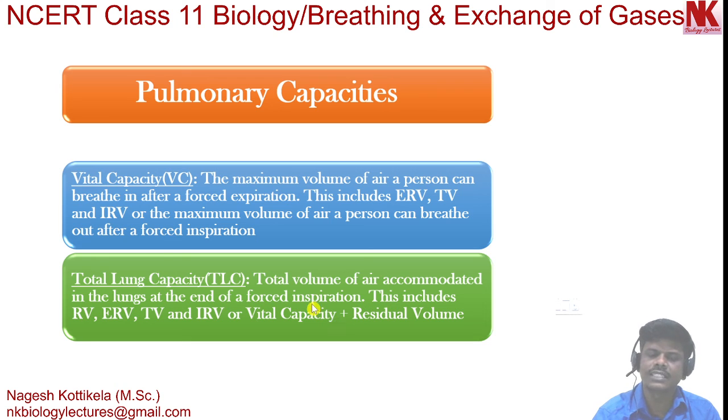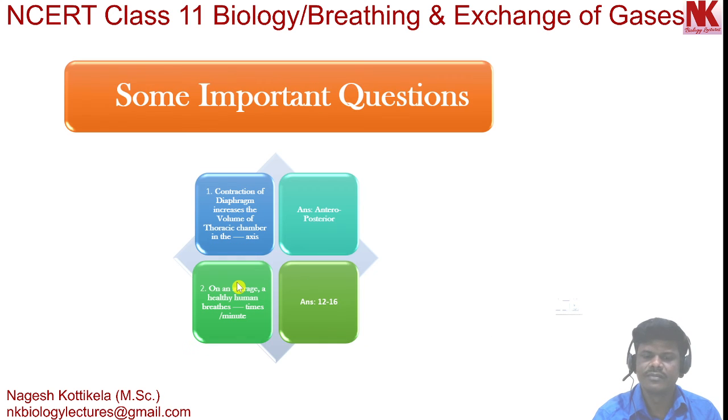So in short, TLC, total lung capacity, is the combination of vital capacity and residual volume. Or you can see here, residual volume, ERV, expiratory reserve volume, tidal volume, inspiratory reserve volume. So the combination of all these four respiratory volumes is giving total lung capacity. This is all about today's session.